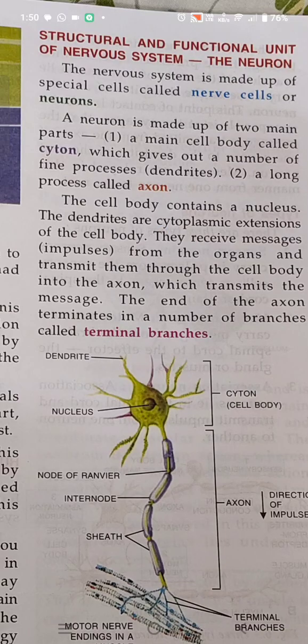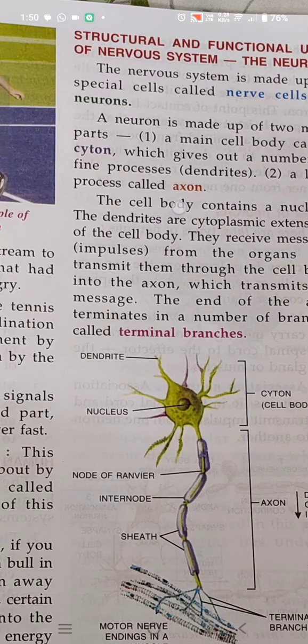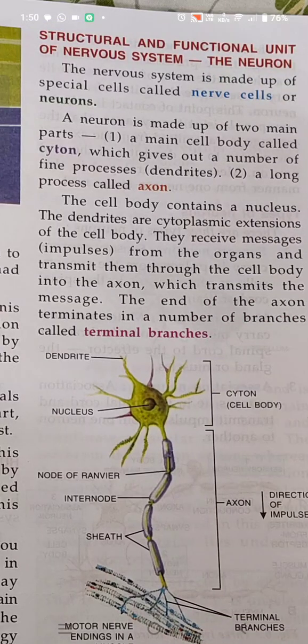So the cell body contains a nucleus. We will understand all the concepts with this diagram. Below, the diagram is given. See, this whole is a nerve cell. This all thing is just a single nerve cell, and there are many cells which make this nervous system. Now, can you see this?